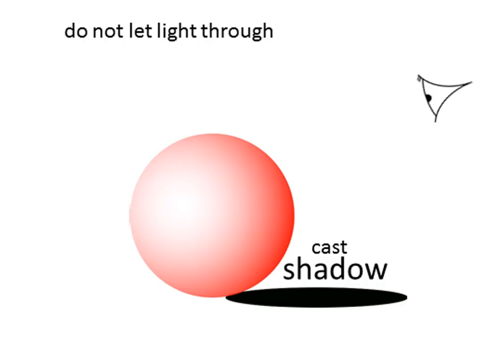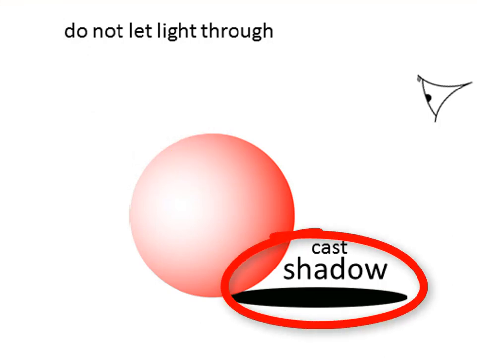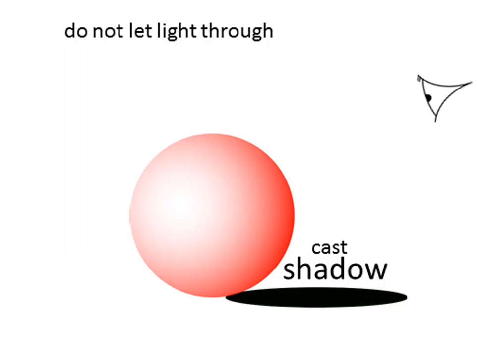So opaque objects do not shine and they do not let light through them. Because they do not shine, we cannot see them in the darkness. We can only see them if there's a light on. Because they do not let light through them, they cast a shadow. Now let's get back to the issue of why can we see them at all? If they don't give off light of their own, why do we see opaque objects?